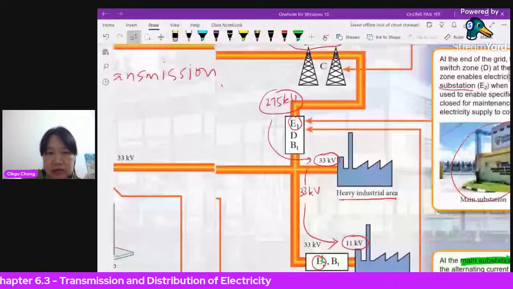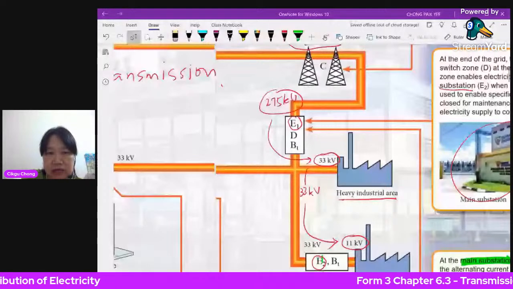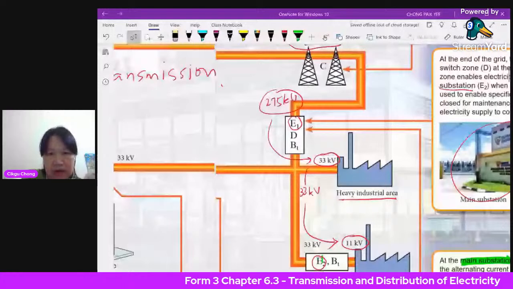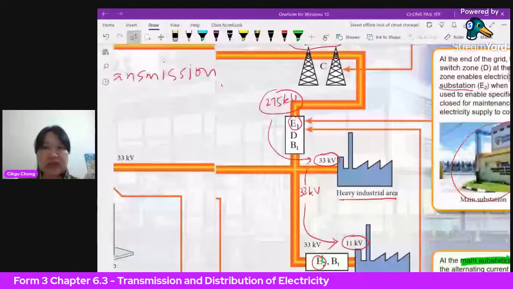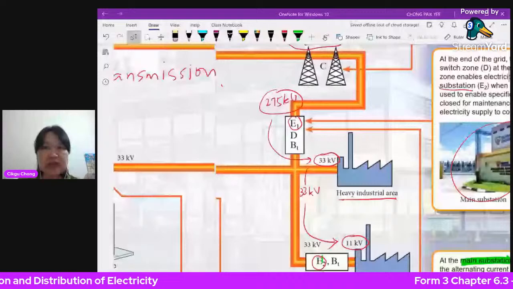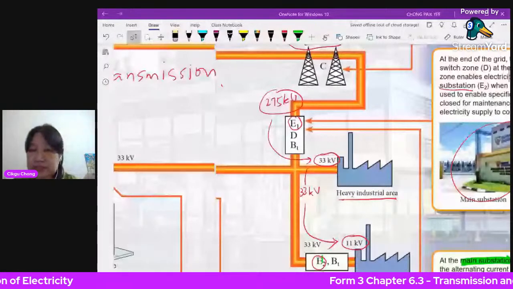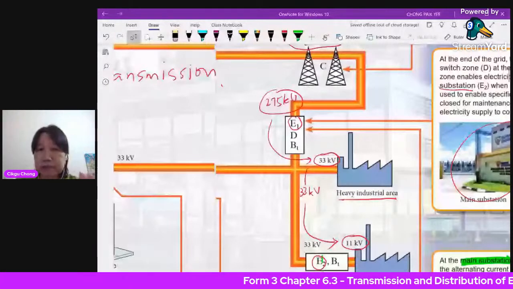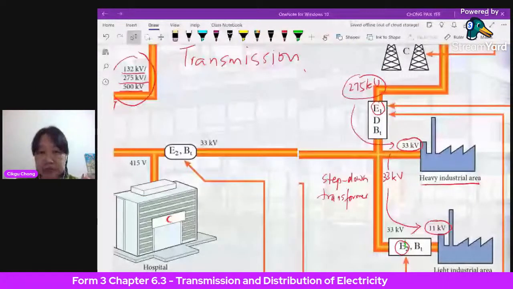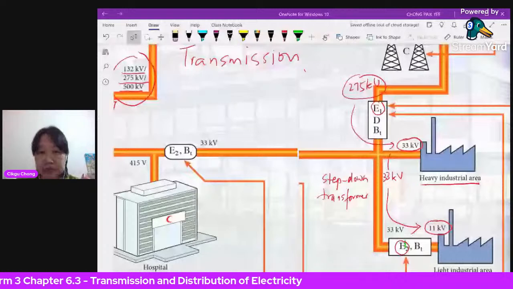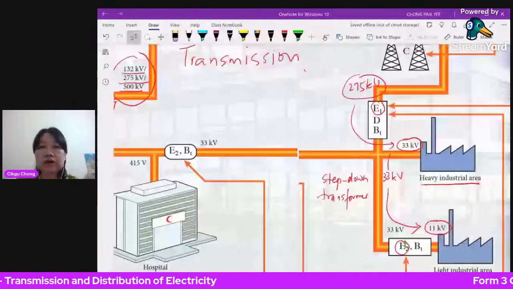Step-down transformer. Okay. This is not for the consumer. Consumer people will use it. Just now you were just transmitting. Now you're coming to a city and everybody is using the electric current. So now, this is for factories. But for certain users, you don't have factories, but you have a big building. Let's say, for example, a hospital, or maybe a big school or an institution, or the town hall.